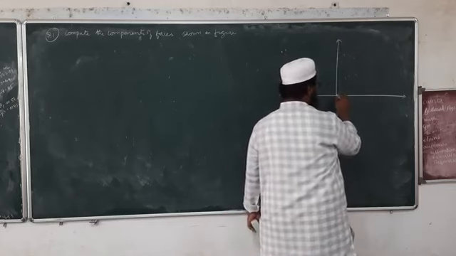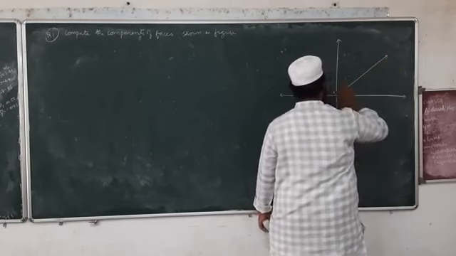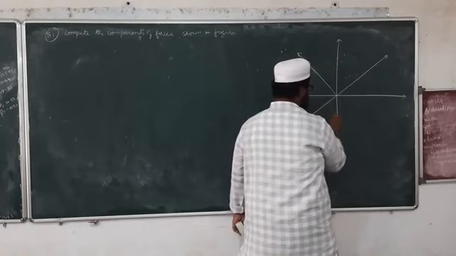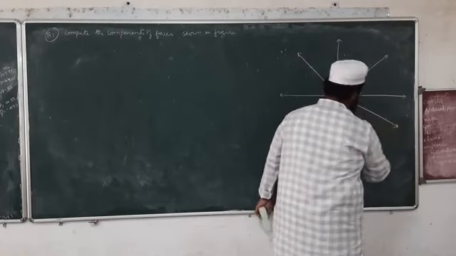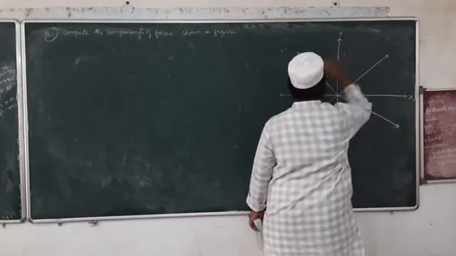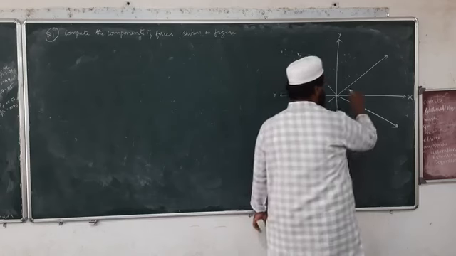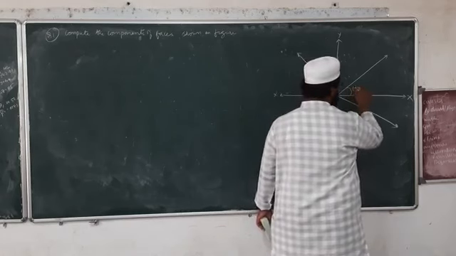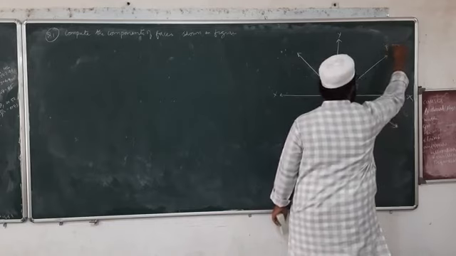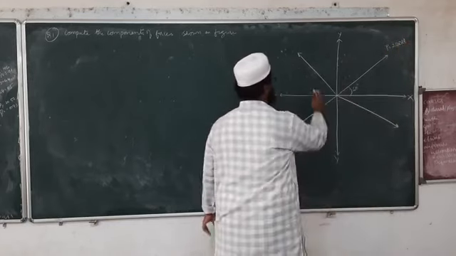So we have one force, another force, one more force. Okay, so this is our x axis, y, x, y. This angle is 60 degrees, and this one P is equal to 200 Newton.